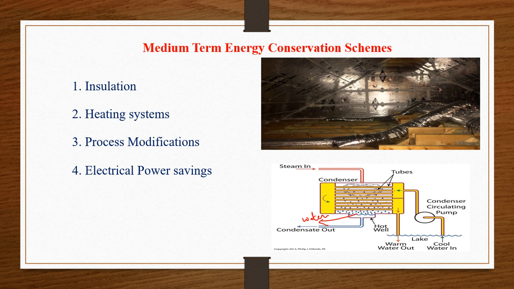So where are we taking this cool water from? From the lake we are taking this cool water. That's why thermal power plants are always constructed near a river. Whenever there is availability of water, thermal power plants will be constructed near that water.